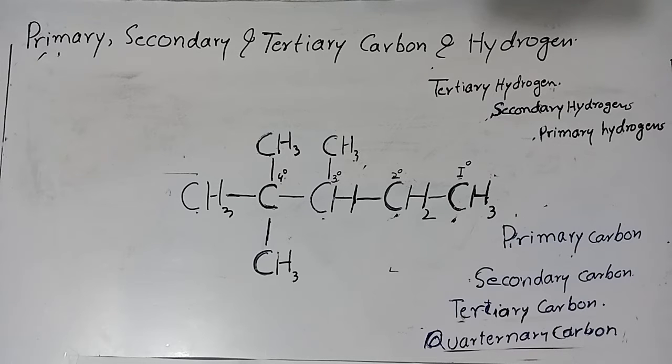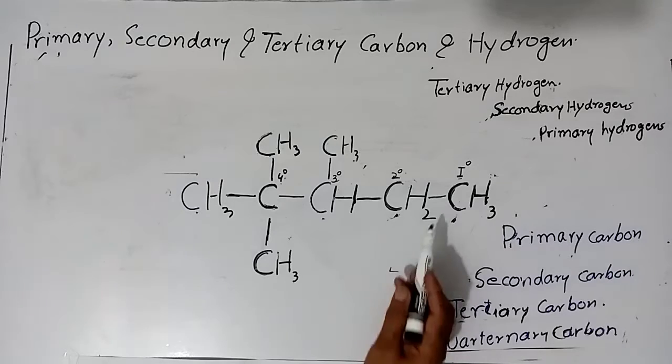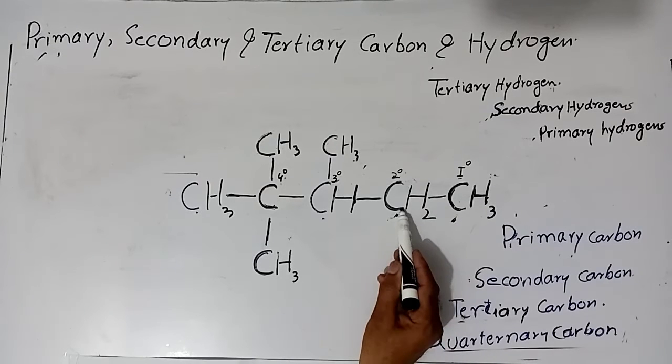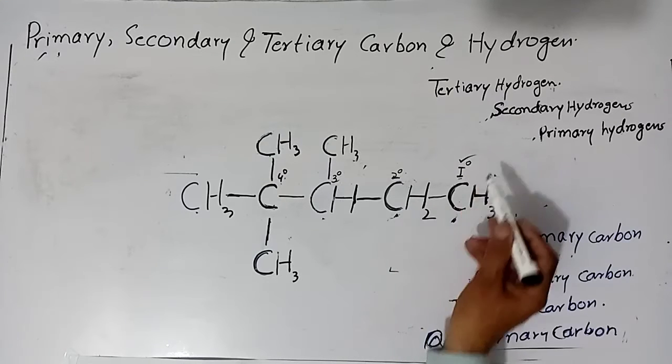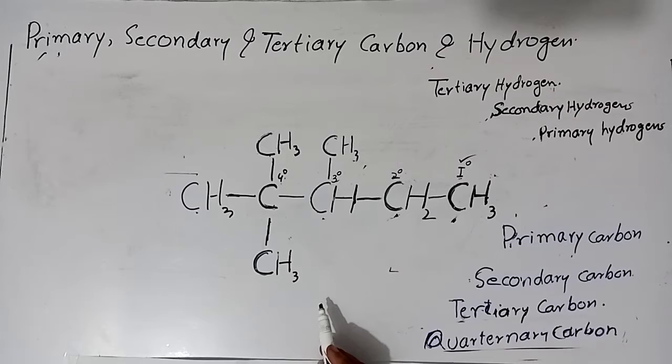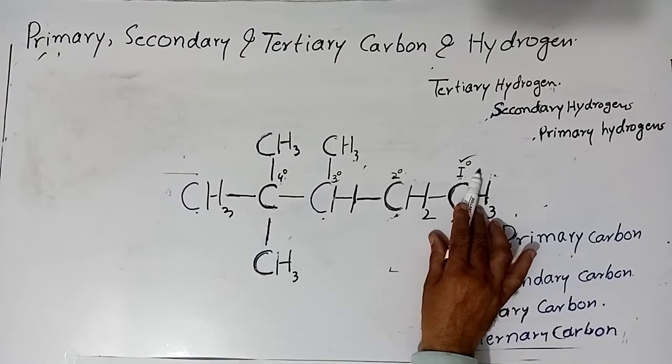So the carbon that is attached to one carbon atom is called first degree carbon atom or 1 degree carbon atom.